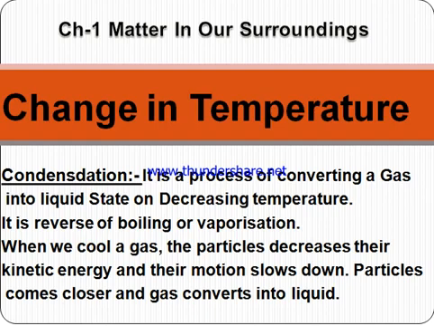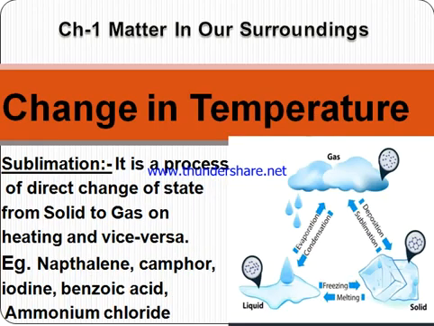In the last lecture we have studied about some changes occurring due to temperature. The changes occurring due to temperature, in which there are 5 changes we have studied. First is freezing, that is converting liquid into solid state. Melting, the solid converts into liquid is called melting. Evaporation, the liquid converts into vapors on increasing temperature is evaporation. And condensation, the gases convert into liquid on cooling is known as condensation.